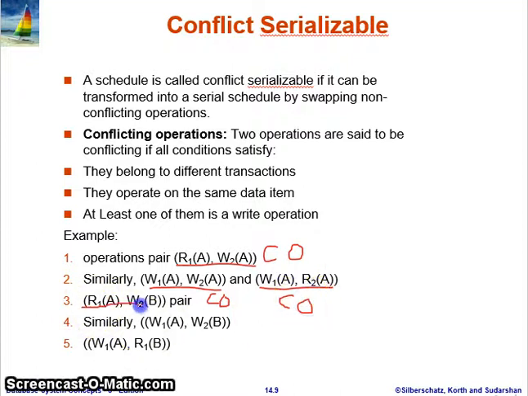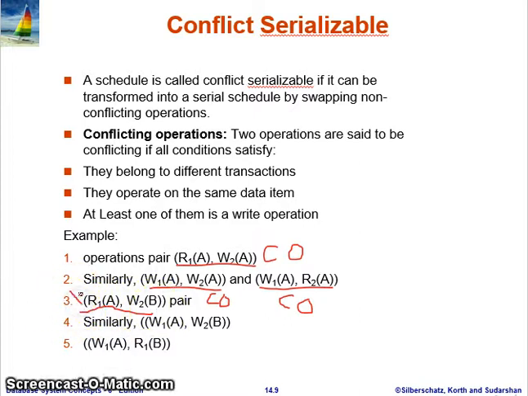Check these operations. They belong to different transactions, transaction 1 and transaction 2, but the second condition requires that they operate on the same data item. Here one operates on data item A and the other on data item B, so this is not a conflict operation.